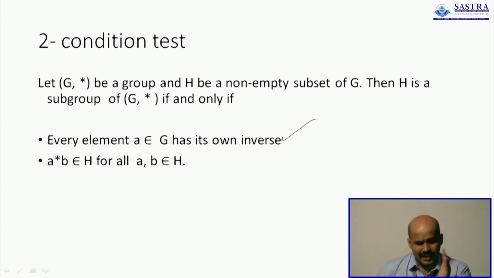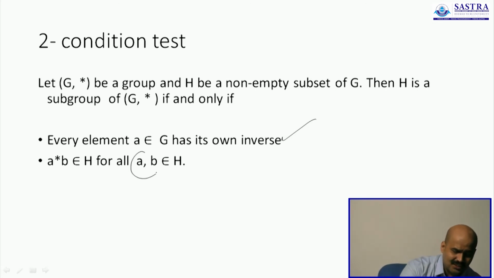Number 1, every element has its own inverse. Because if that's not met, there's no point trying the other conditions, because it will never form a group. A group demands that every element has its own inverse, and if that's not going to happen, your set cannot form a group and you can stop right there. But suppose it has the identity element within itself, how do you show that it is actually a group? Now the theorem says it is enough if the set is closed.